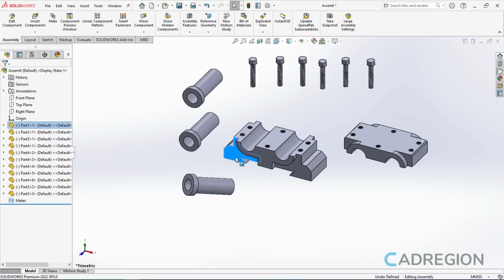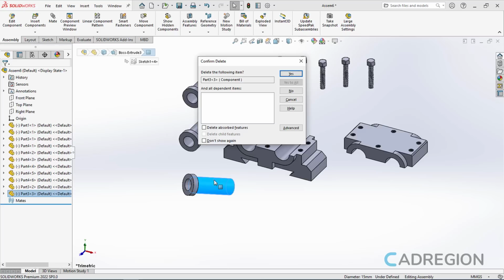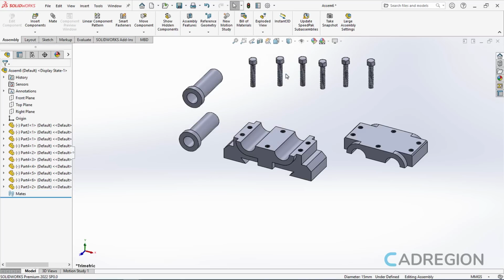Now, if I do not need a part in the assembly, I can easily delete it if I select it and press the Delete key. In this example, I have inserted the part 3 times, but I only need 2 copies of this part. So I will select one of them and I will press Delete. In the message that appears, I will select Yes, and the part disappears immediately.